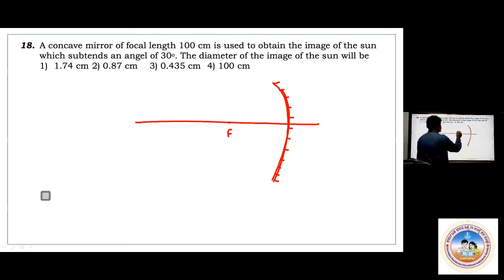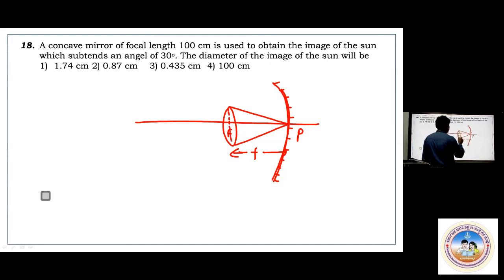Now let me say the image of the sun is formed here, very small diminished one. This is P. It will be like this image. Now this distance is nothing but F. This distance is nothing but F. What is the diameter? So now here this angle has been provided. The angle is 30 degree. They have given this angle as 30 degree.